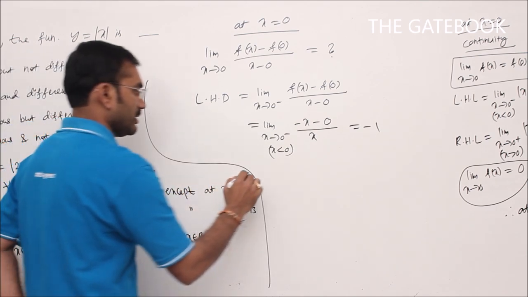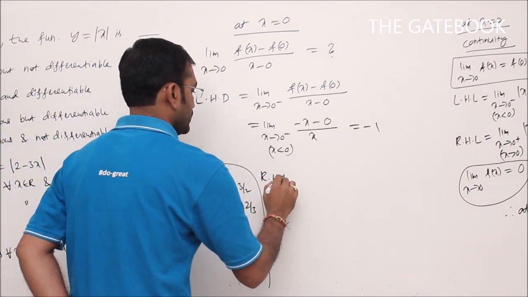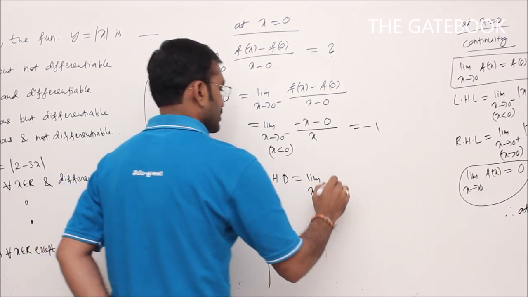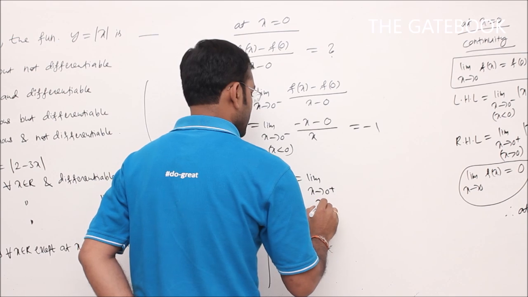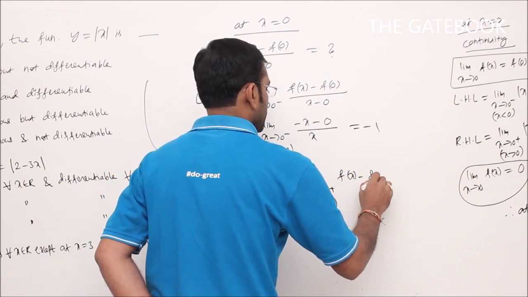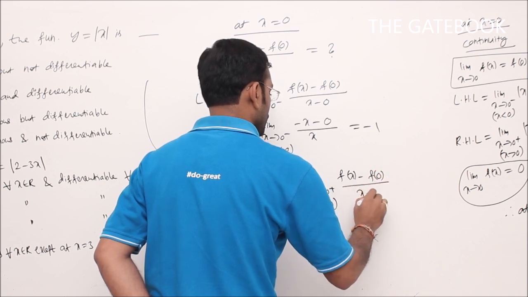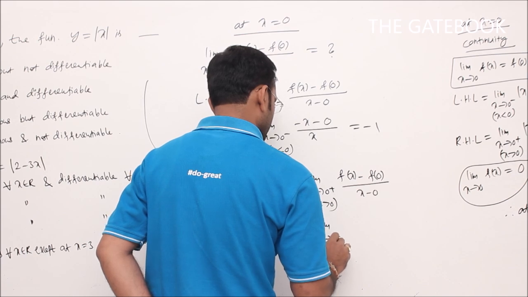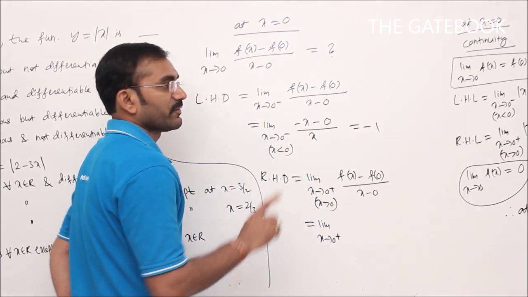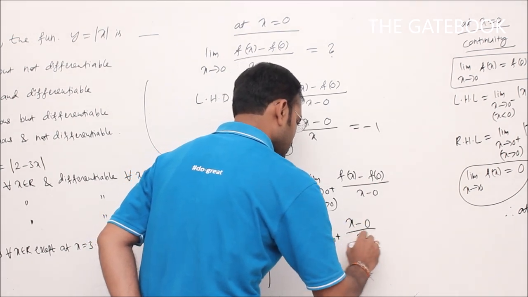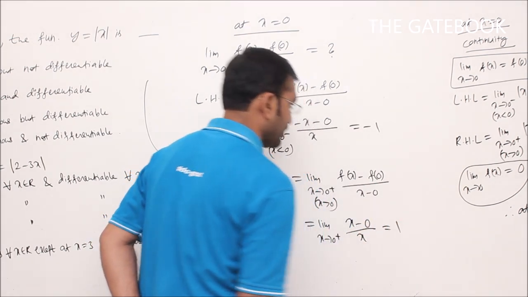Now the right hand derivative is limit x tends to 0 plus, nothing but x value greater than 0, f of x minus f of 0 by x minus 0. That is equal to limit x tends to 0 plus, when x greater than 0, f of x value is x, so we get x minus 0 by x, that is equal to x by x, that is equal to 1.